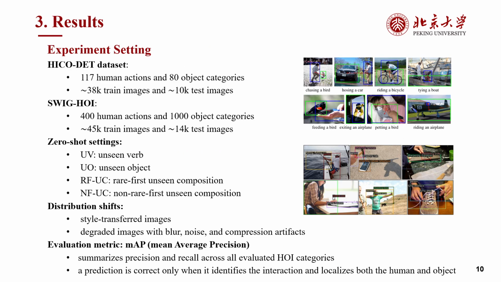We evaluate AgentHOI on two benchmarks, HICO-DET and SWIG-HOI. On HICO-DET, we consider four zero-shot settings: unseen verbs, unseen objects, rare first and non-rare first unseen compositions. To evaluate robustness beyond the original test distribution, we also construct style-transferred images and degraded images, with blur, noise, and compression artifacts. These settings simulate the appearance shifts and image quality variations that frequently occur in real-world applications. We evaluate performance using mean average precision. A prediction is correct only when it identifies the interaction and localizes both the human and object.